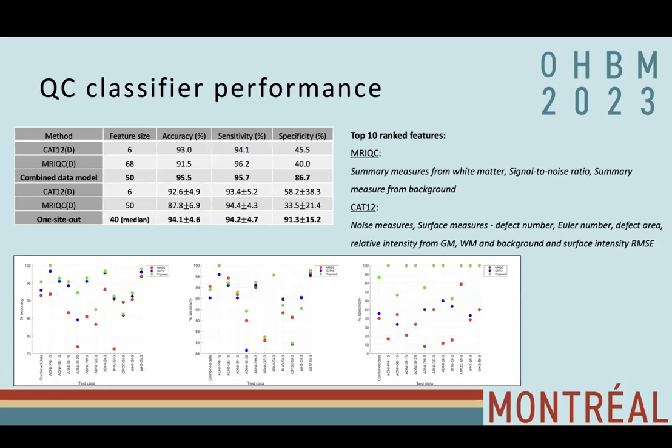So we observed what are the top 10 ranked features from both these tools, and we found that summary measures from white matter signal to noise ratio, summary measures from background in MRI-QC were ranked at the top. Also for CAT12, these were noise measures, surface measures, and then gray matter, white matter, background measures were ranked at the top.